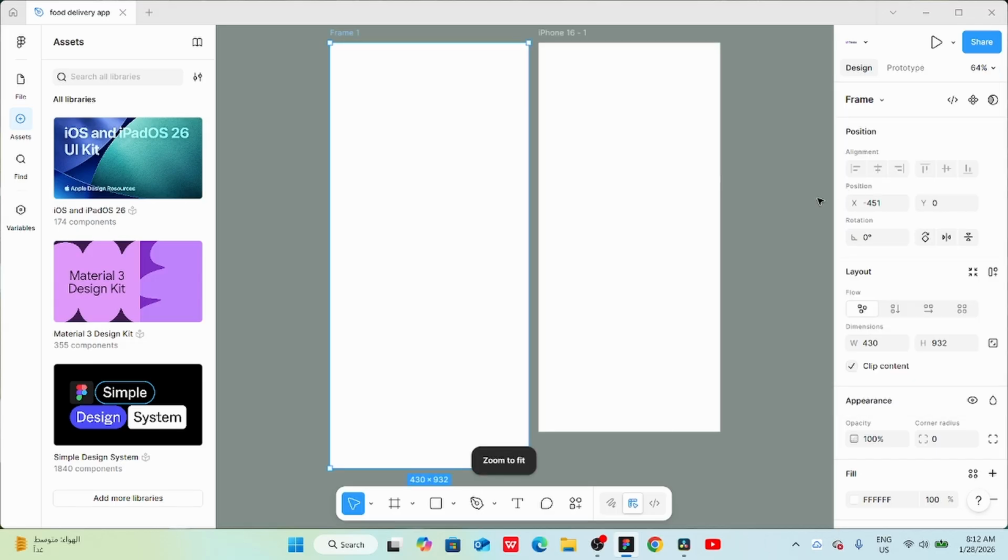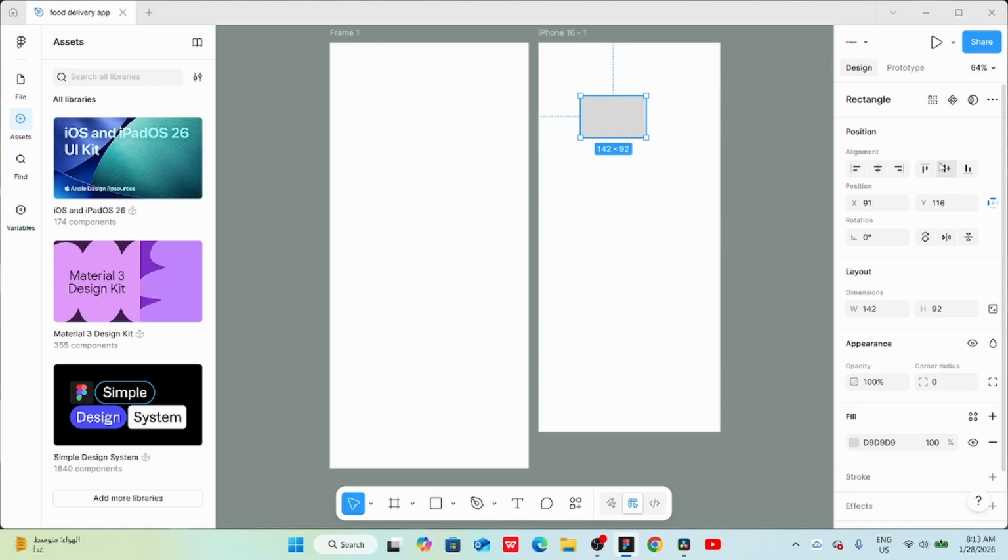Now let's move on to Properties panel to see how we can modify our frame properties. First, we have the Position properties, which include alignment, position, and rotation. The alignment options are locked for now because they are related to the design elements inside the frame, not the frame itself. To unlock these options, we need to add a design element to the frame. For example, let's draw a rectangle inside our frame.